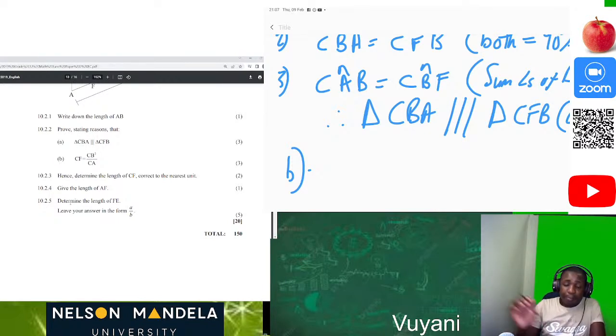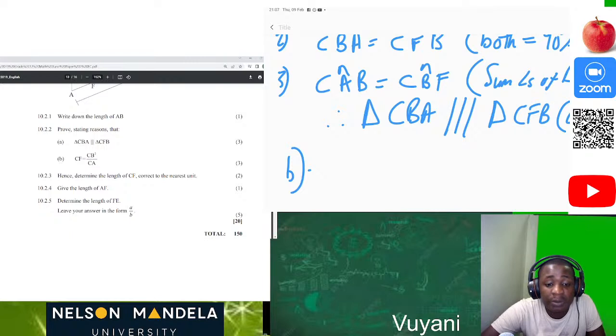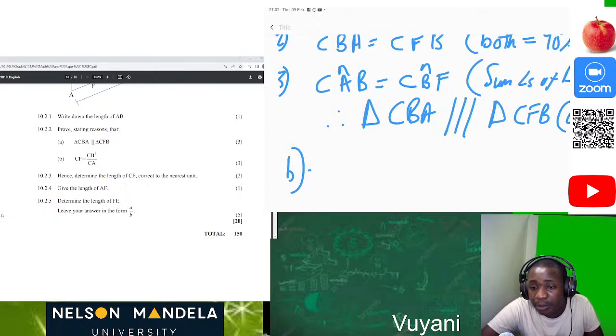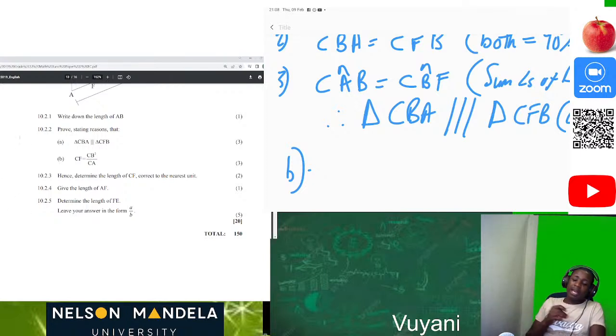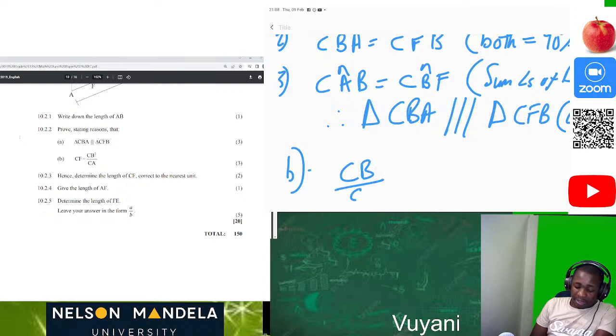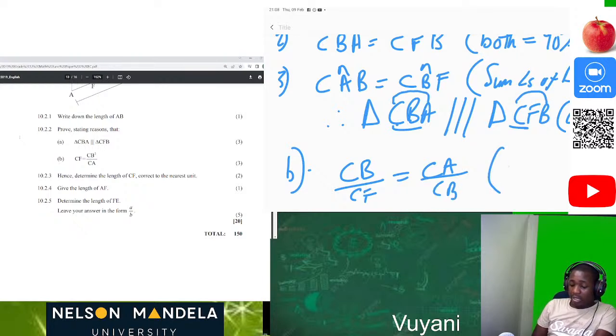Since we have already proved the similarity, that triangle CBA is similar to triangle CFB, this makes everything easy for us, because now we are able to see that CB over CF is equal to CA over CB. What's the reason? Similar triangles.